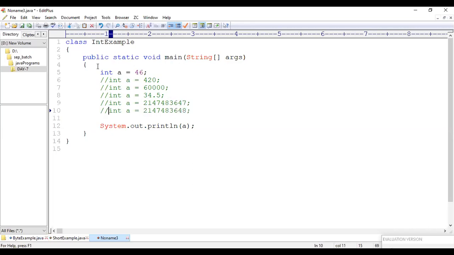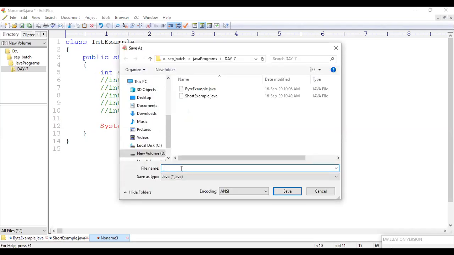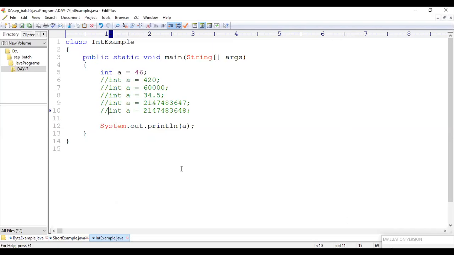Let me compile it. I have to save before that. That is what the software will tell me now. If I press Control 1, it is taking some time. So let me take the same name, int example. The extension happens to be .java. After that, it will go for compilation. In the compilation, no issue.